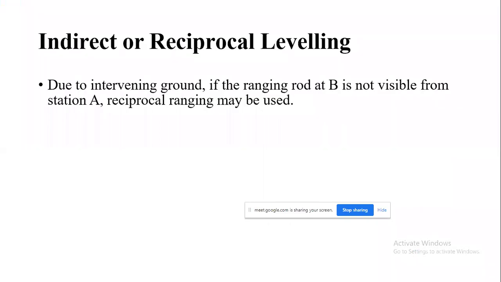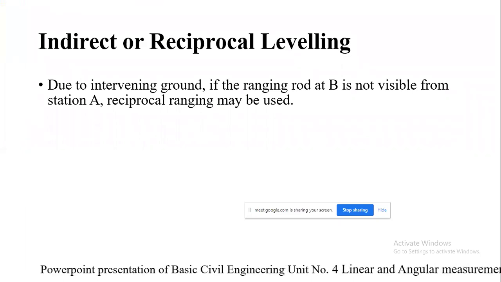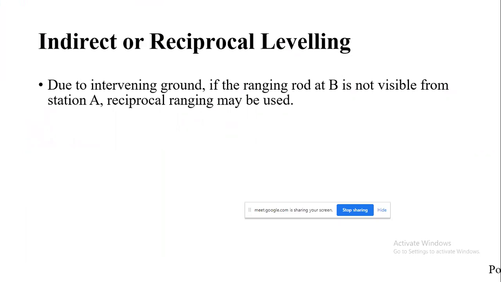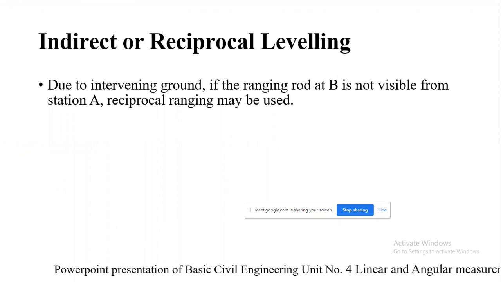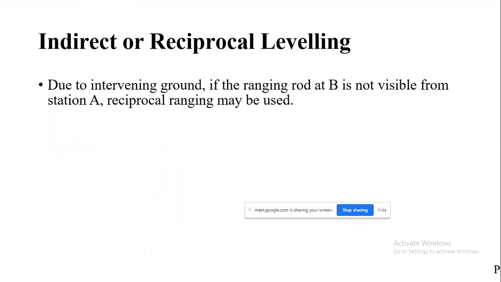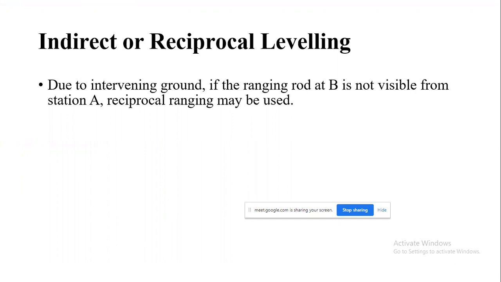Coming to the next, that is indirect or reciprocal leveling. So whenever there is an intervening ground, that is, if there is high ground between the end points. Right now in direct ranging, both the A point and B point were intervisible from each other. So they will be visible. So we have marked the intermediate points C and D in between. But suppose A and B are not visible from each other. In that case, we are supposed to go with the indirect or reciprocal leveling operation or ranging operation.